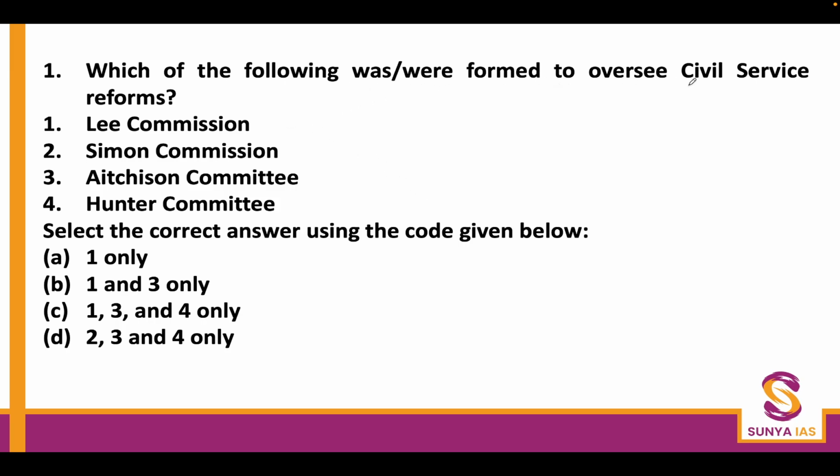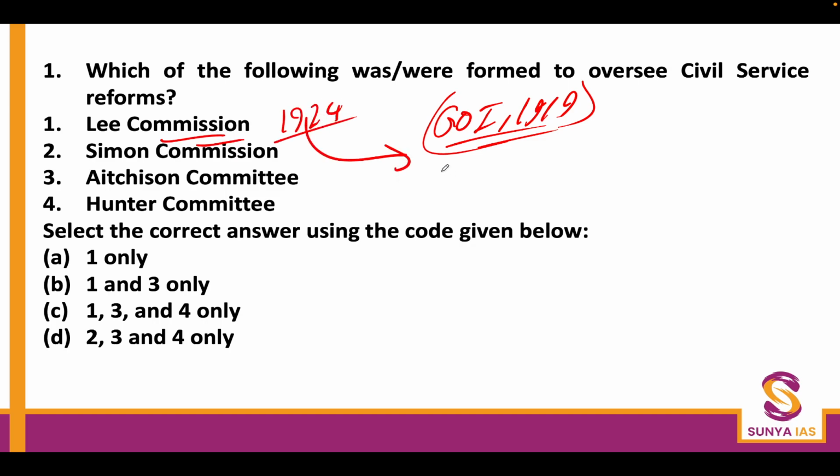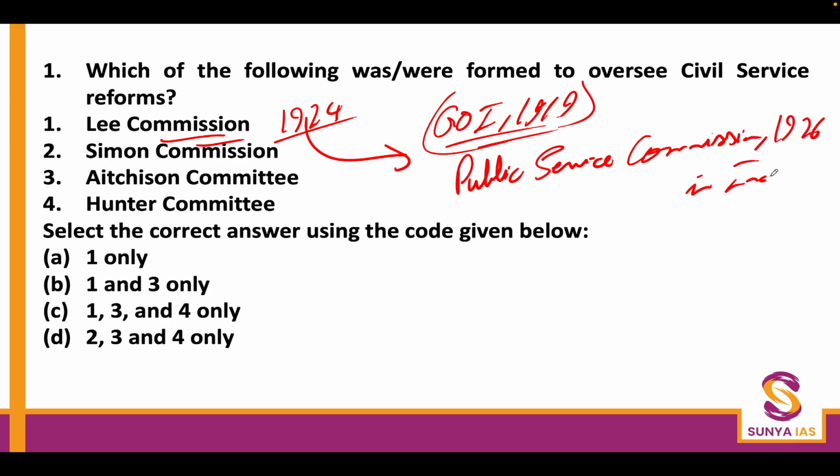Which of the following were formed to oversee civil service reform? Now, in the Government of India Act 1919, it was recommended that a body has to be formed which will decide how civil services has to be reformed in India. For this purpose, Lee Commission was formed in 1924, and based on the Lee Commission's recommendation, the government established the Public Service Commission in 1926 in India. Now, this Lee Commission is also called Royal Commission in many texts. So that you have to keep in mind.